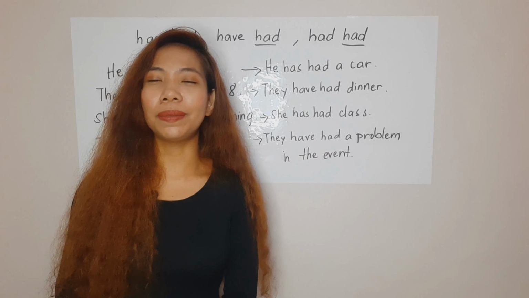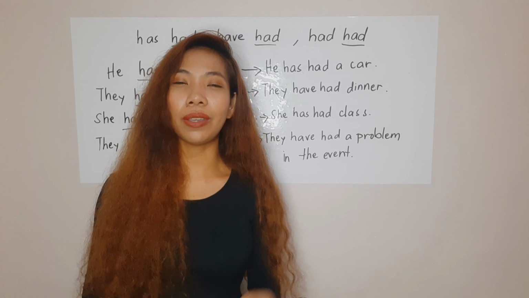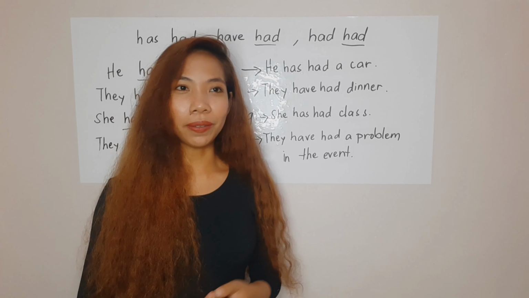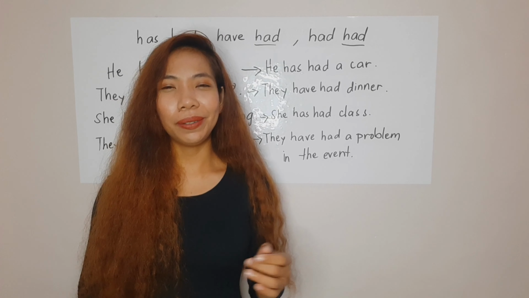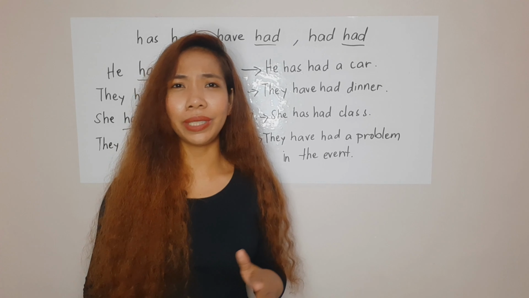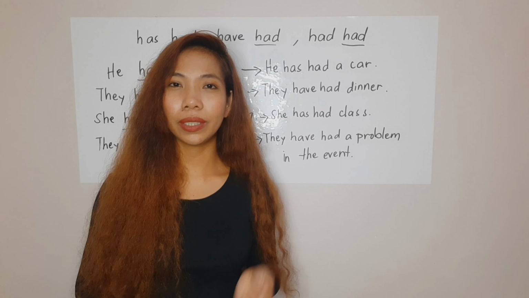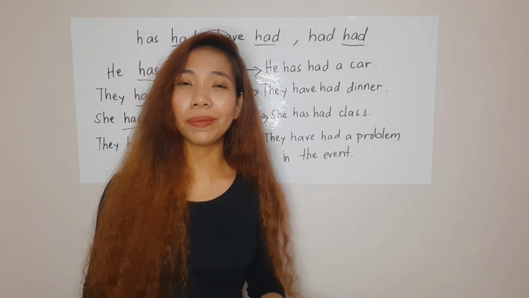For the second sentence, we have they have had dinner. Let's say you go into your friend's house and you have some food with you. Well, it's a practice that we bring some food with us whenever we go to someone else's house, right? So you go to that house and you notice that the family is not eating the food that you brought them. Your friend might tell you, oh, don't mind them. It's not that they don't like the food.